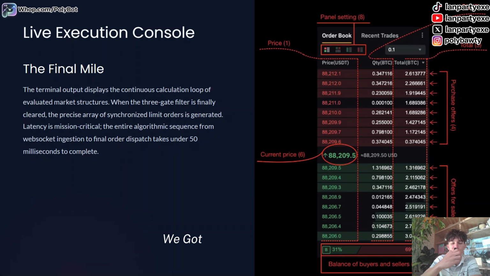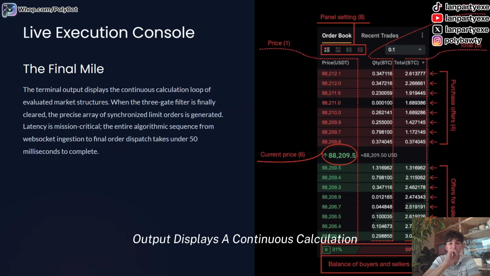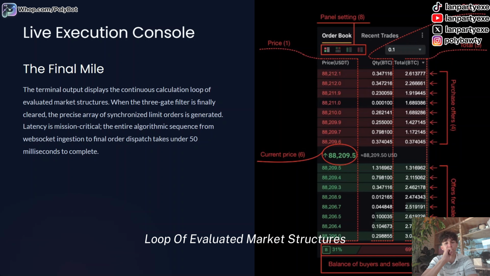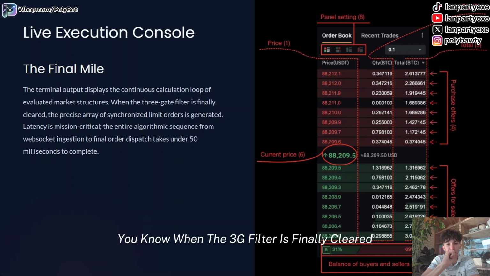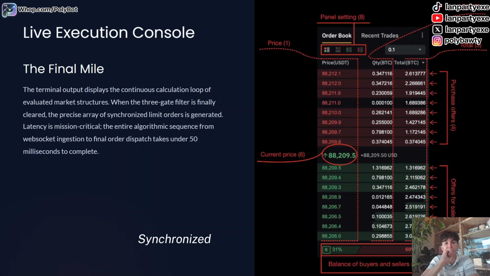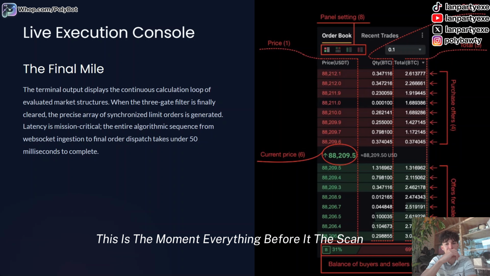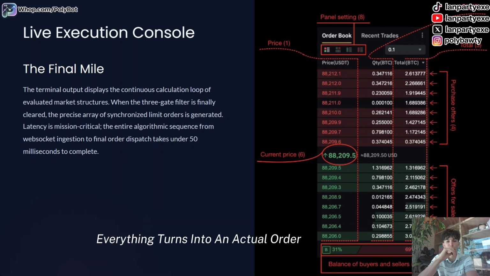All right, we're almost done here. We got 2 more slides to go. So the live execution console. The terminal output displays a continuous calculation loop of evaluated market structures. When the 3-gate filter is finally cleared, the precise array of synchronized limit orders is generated. This is the moment everything before it, the scan, math, the fee deduction, the liquidity check, everything turns into an actual order ready to go out.